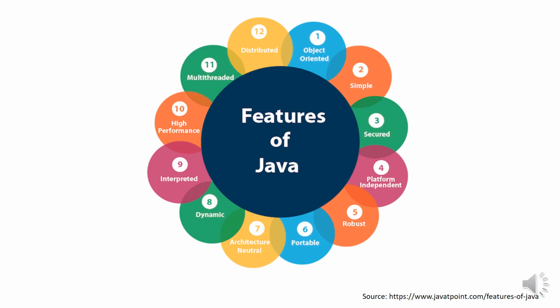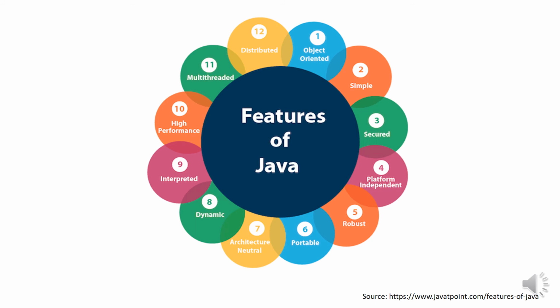Till now, we have discussed the basic skeleton of Java programming language and the basic features of OOP, that means object oriented programming language. Now we are going to discuss a very important thing, the features of Java. The primary objective of Java programming language creation was to make it portable, simple and secure.